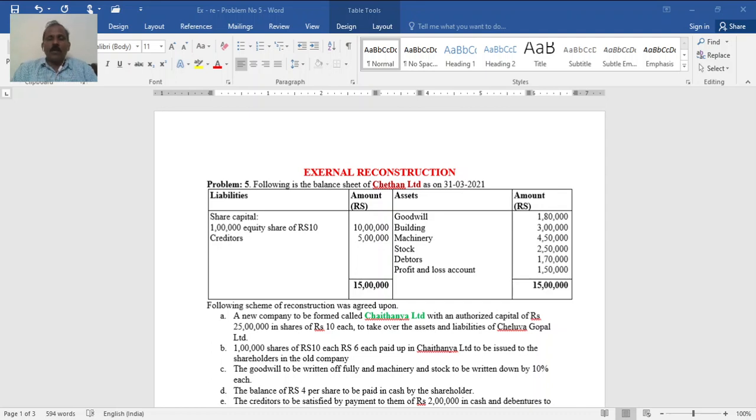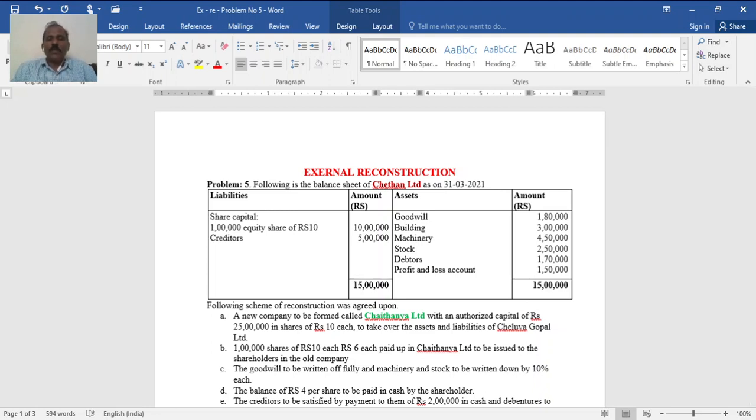I welcome all of you to this session on external reconstruction. Let us discuss one more problem on this topic. Let me read out the problem first. Go through it. Problem number 5.